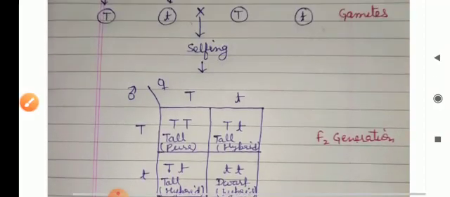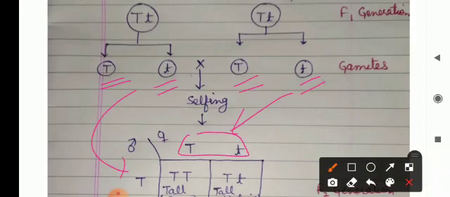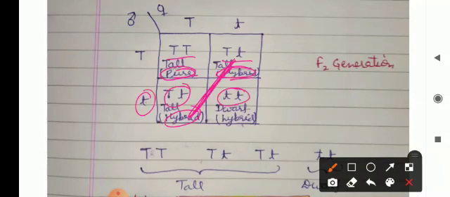Here we can see this is the gamete of the tall plant, the male part, capital T small t. This is the gamete of the female part, capital T small t. Selfing occurs. This is the female part here, this is the male part here. Here crossing is made: capital T capital T, tall pure plant; capital T small t, tall hybrid; capital T small t, hybrid. These two are hybrids. This is the dwarf plant, small t small t.